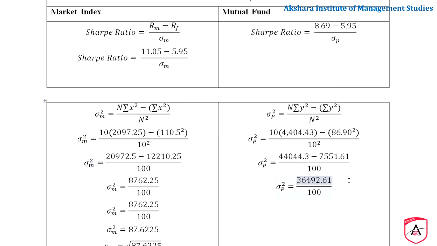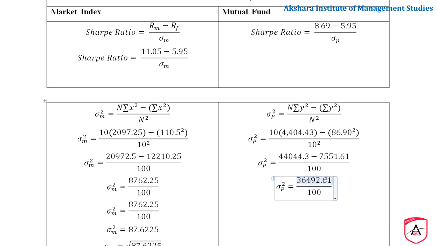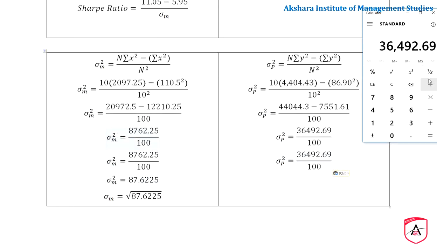It is 69 actually. Okay. Now we shall divide this value by 100. It is 364.9269.